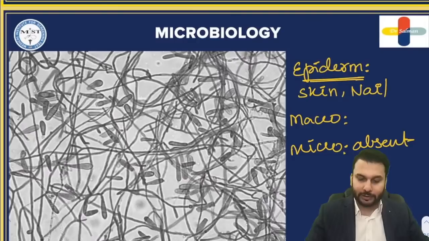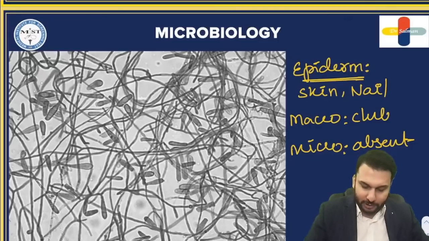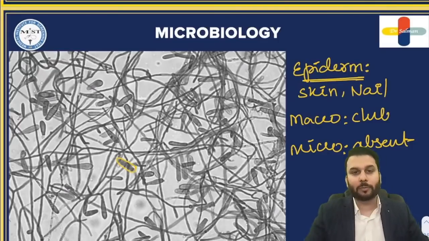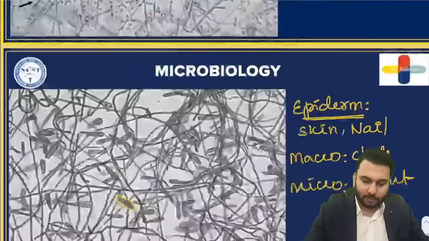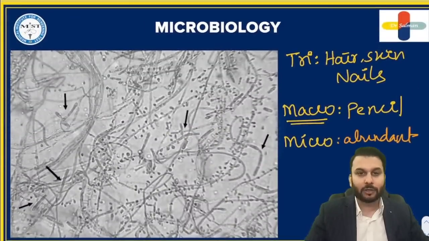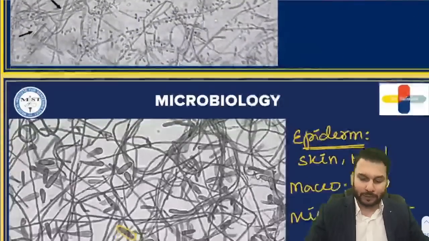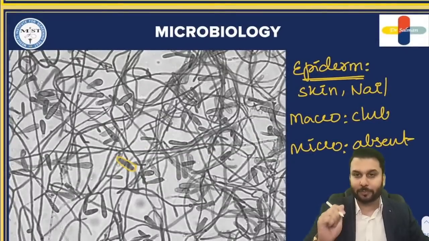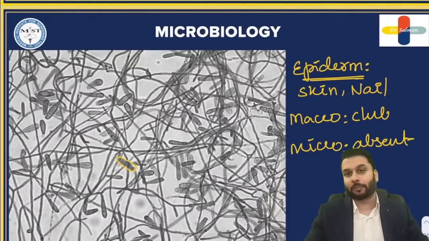And how are these described? They are described to be club shaped, right? So this shape that you're seeing here is generally described as club shaped. The previous one was pencil shaped. They were quite slender. This one is described as club shaped. And microconidia are completely absent in epidermophyton.